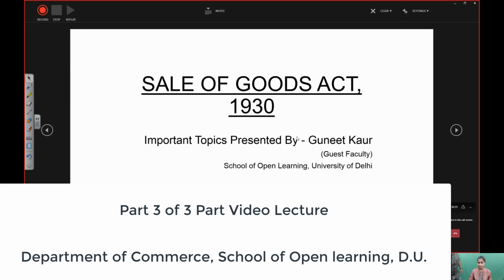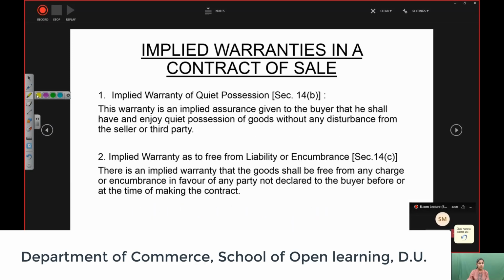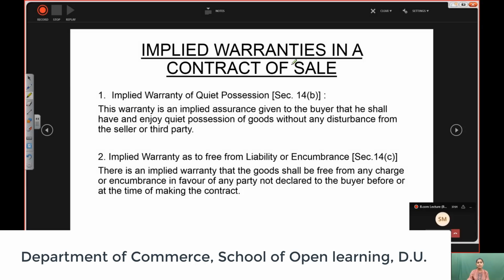I am Guneet Kaur and I'll be delivering a lecture on Sales of Goods Act 1930. So moving ahead, let's discuss what are the implied warranties in a contract of sale. Likewise, we have discussed the implied conditions. Now we'll be discussing what are the implied warranties in a contract of sale.